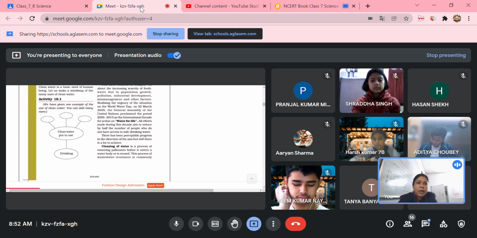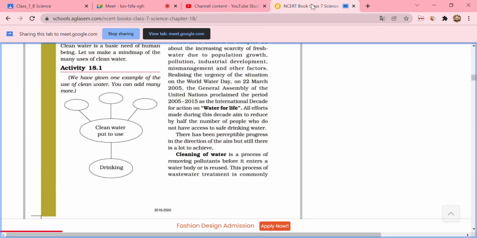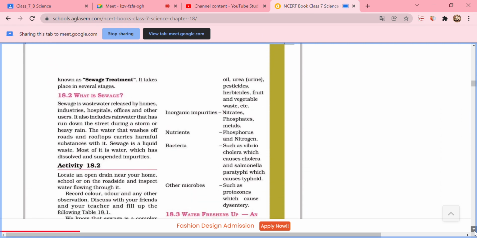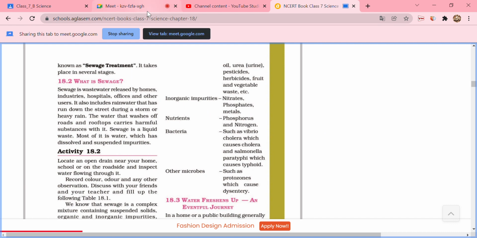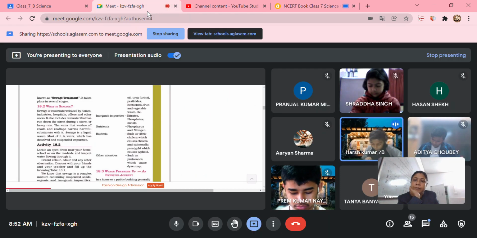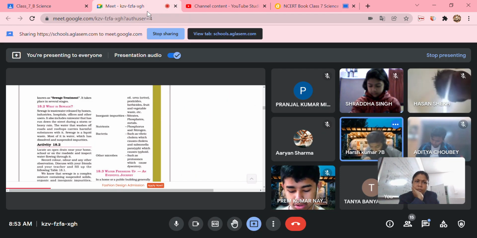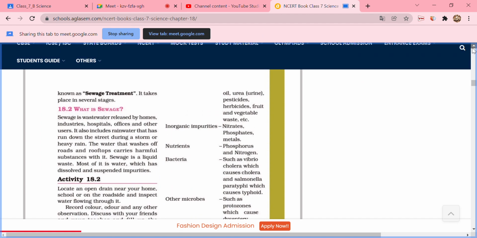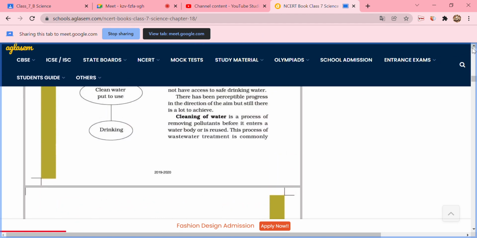Now Harsh, read. Okay, ma'am. Cleaning of water is a process of removing pollutants before it enters a water body or is reused. Reuse means using it again.